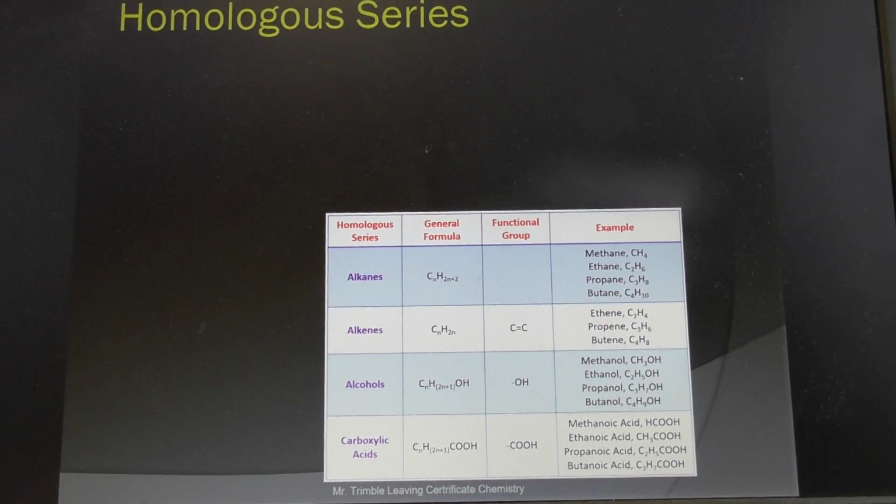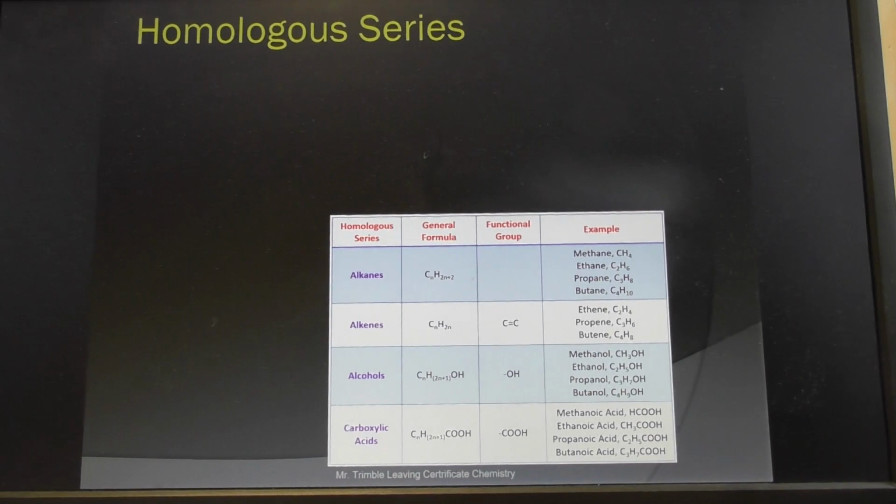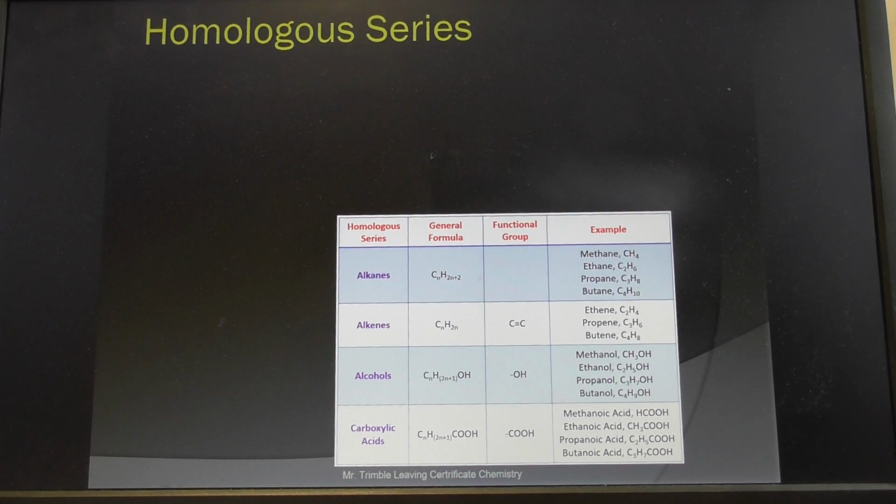So in this video we'll look at the families of compounds, well, one family of compounds in particular, alkanes. But in organic chemistry it is necessary to group similar compounds, if you like, based on their structure. Indeed, their chemical properties are obviously linked to their structure and the atoms in them. So essentially the name for that is homologous series.